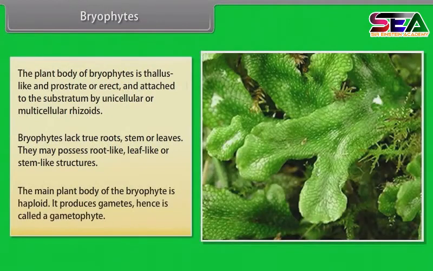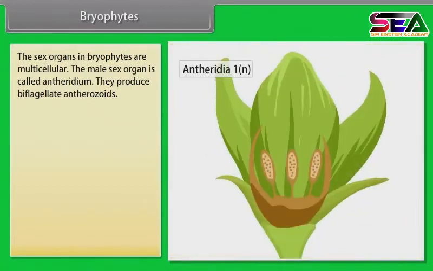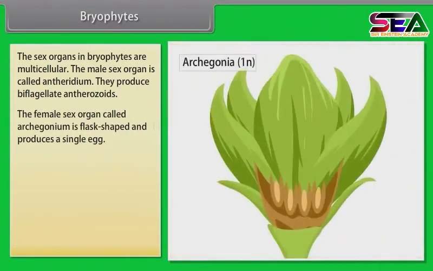The main plant body of the bryophyte is haploid. It produces gametes, hence is called a gametophyte. The sex organs in bryophytes are multicellular. The male sex organ is called antheridium. They produce biflagellate antherozoids. The female sex organ, called archegonium, is flask-shaped and produces a single egg.